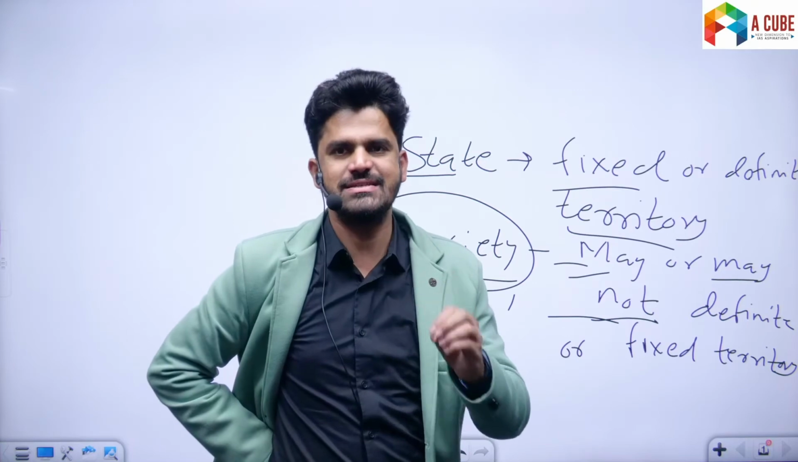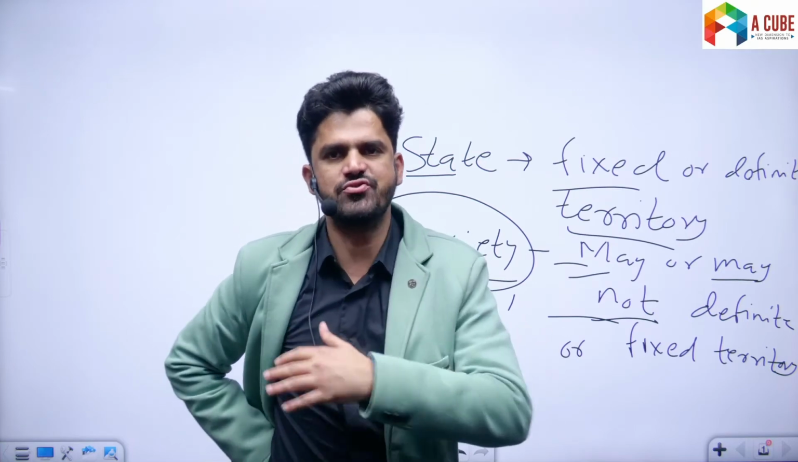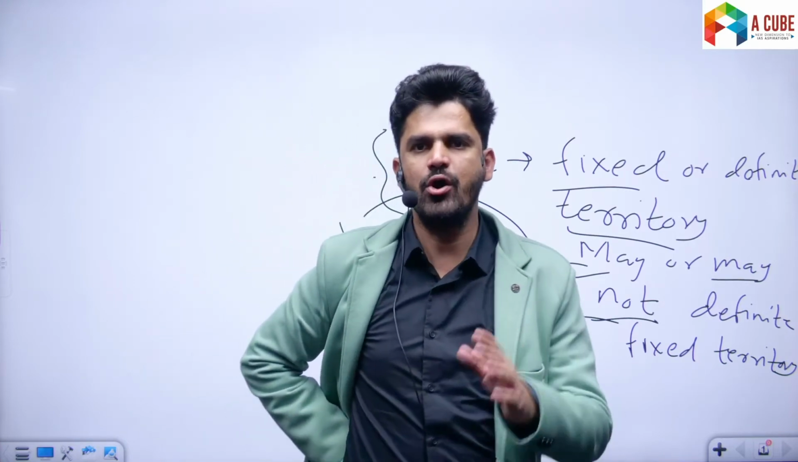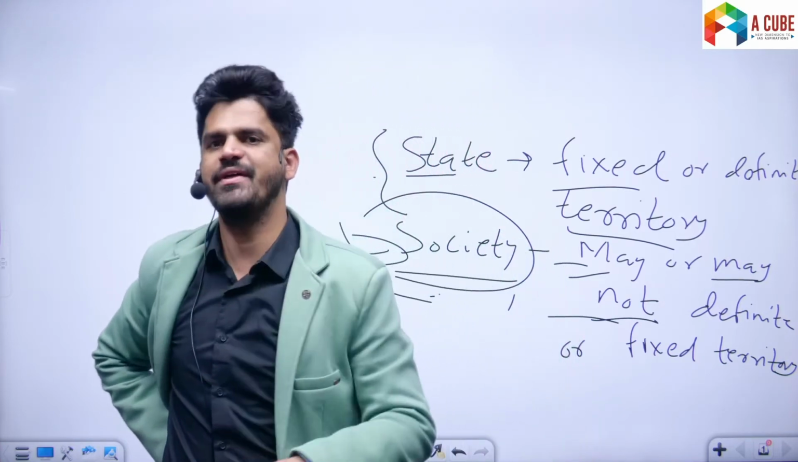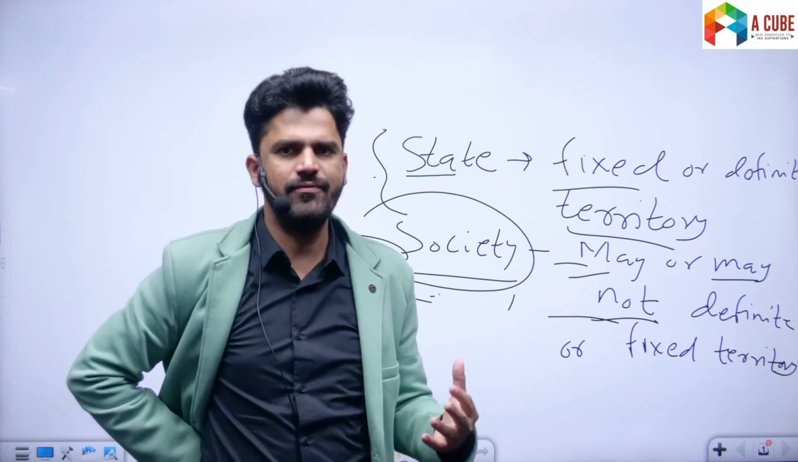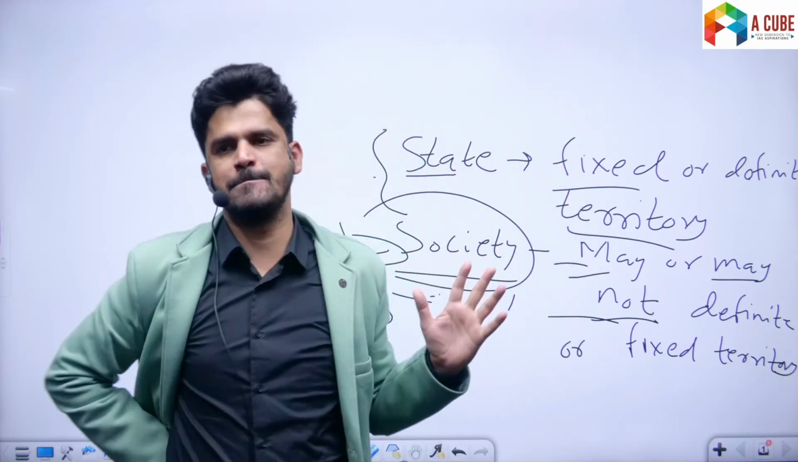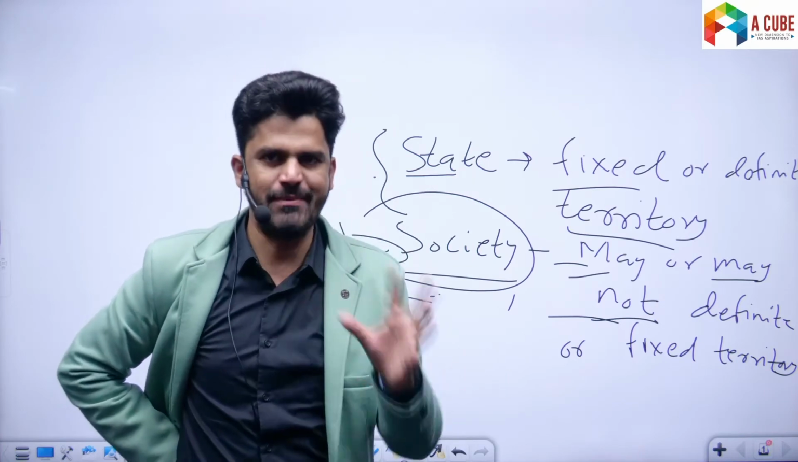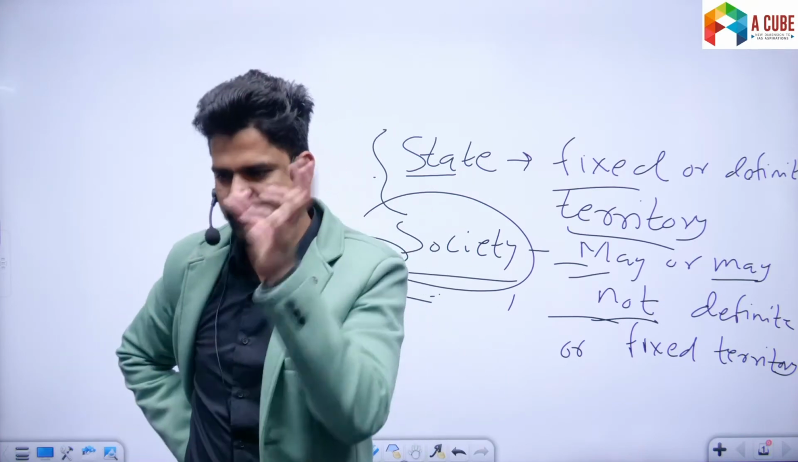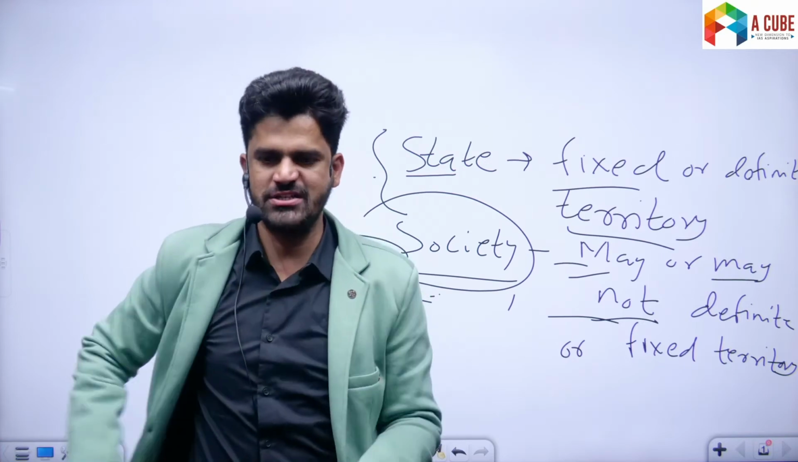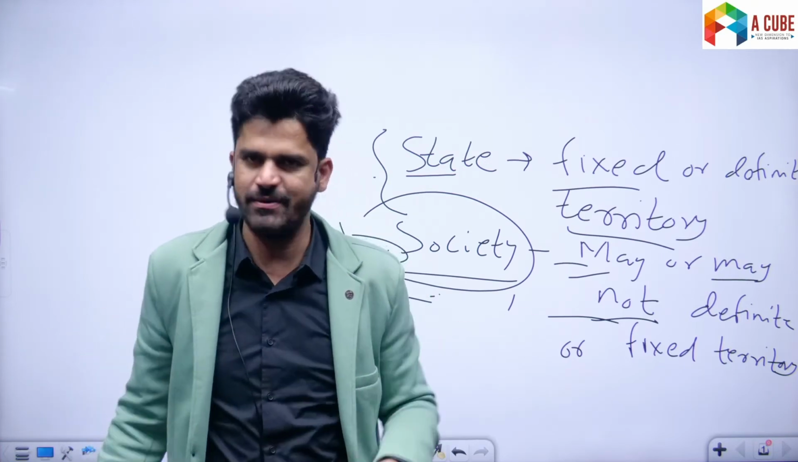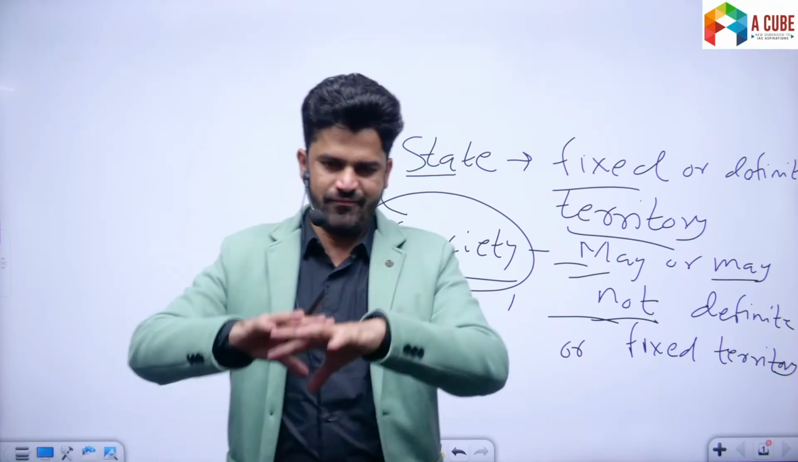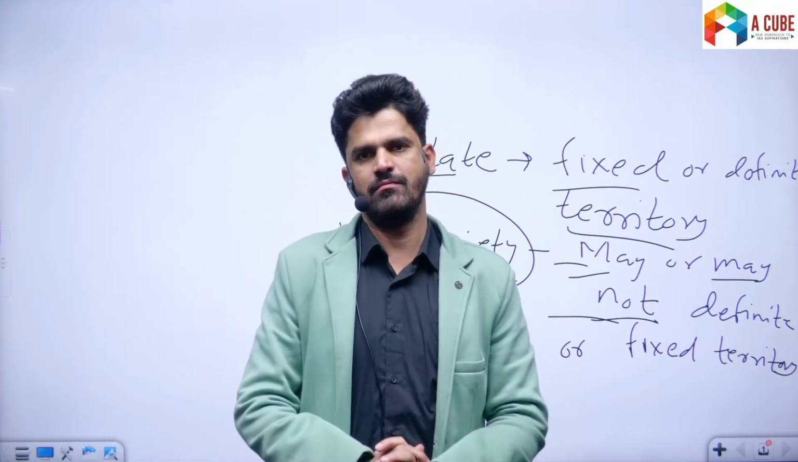there is something called Islamic society which transcends one territory. People belonging to the religion of Islam consider themselves a part of Islamic society. But they do not live in a fixed territory. So Islamic society does not have fixed territory. It is not that Islamic society is only in Pakistan or in India or in some X, Y, Z, no. So society may or might not have fixed or definite territory.